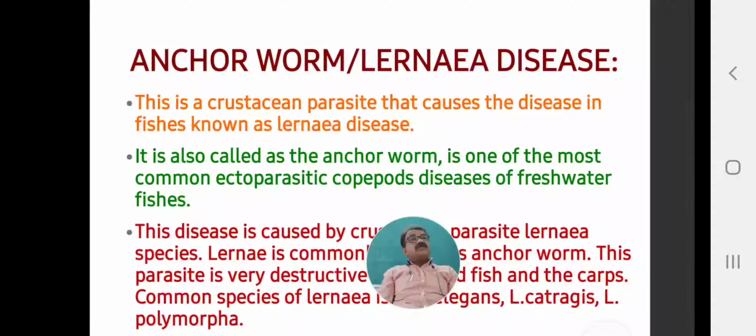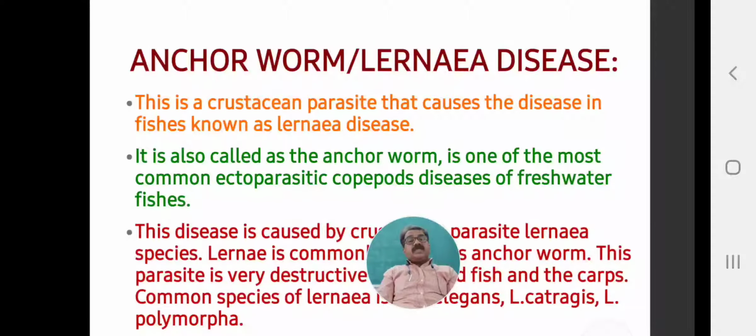We have studied ectoparasites and endoparasites. Ectoparasites are the parasites, pathogens or organisms that grow externally on the body of the fish, and they can suck the blood and tissues of the animal.